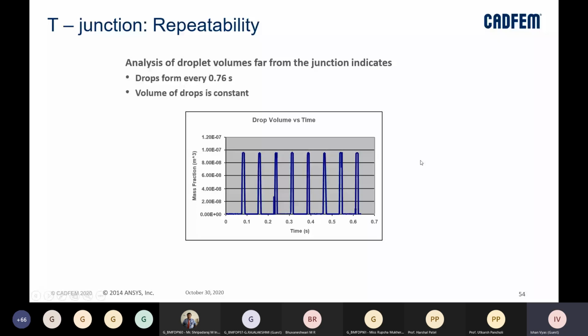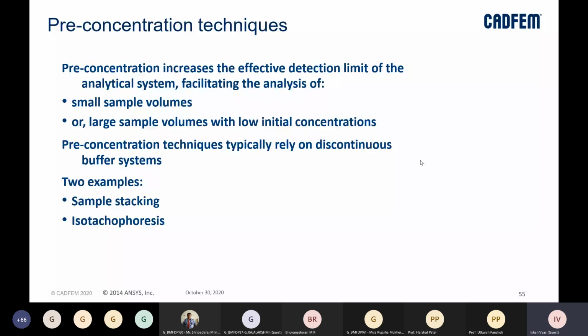We can also talk about pre-concentration techniques, which increase the effective detection limit of the analytical system. It can also facilitate the analysis of small sample volumes or large sample volumes with low initial concentration. In a pre-concentration case, we will basically use discontinuous buffer systems. A few examples can be sample stacking or isotachophoresis, right?